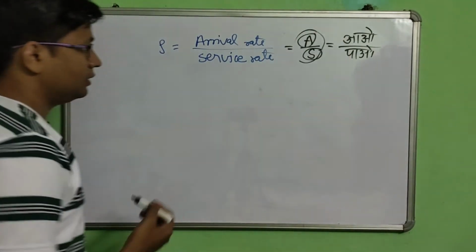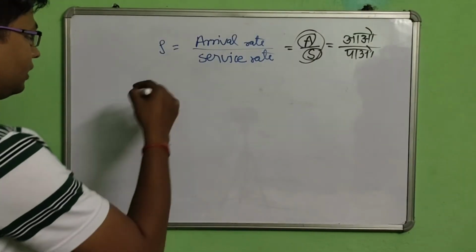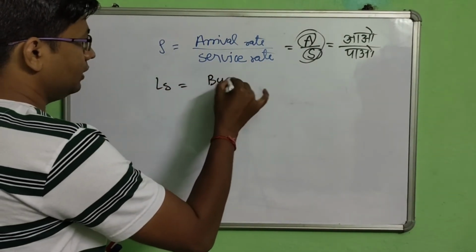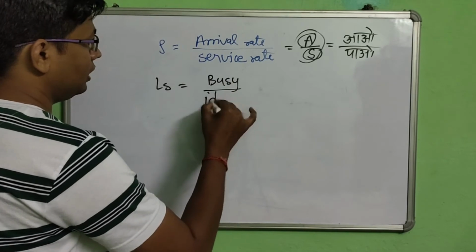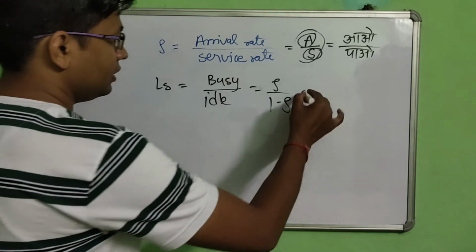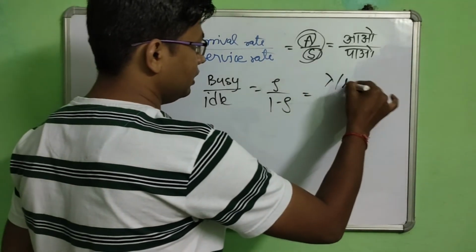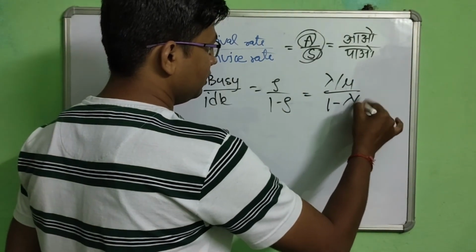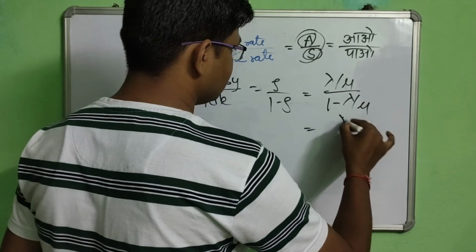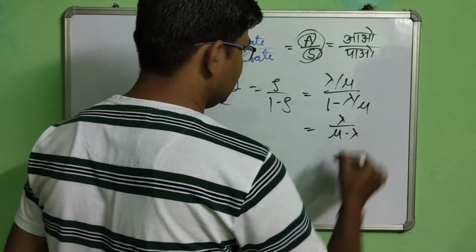A by S. And the formula for LS is busy upon idle. The busy is the system is busy and idle is the system idle, and you can easily remember it as lambda upon mu minus lambda.